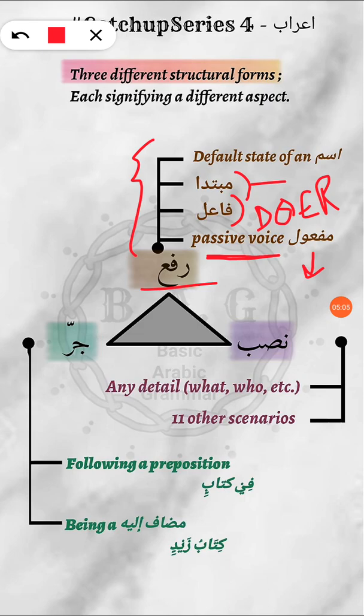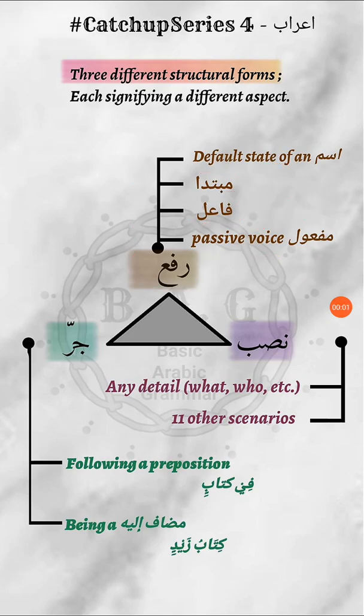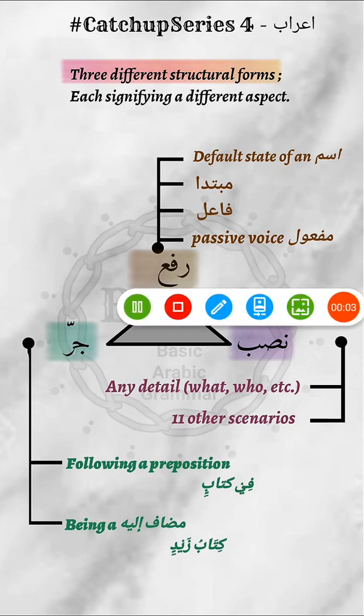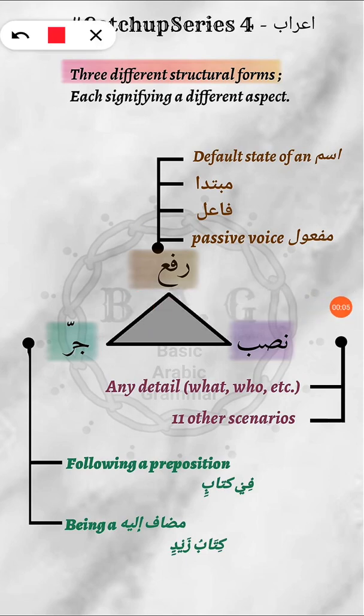But just remember the four aspects which are going to cause an ism to be in rafa form. First, default state of an ism, it's a mubtada, it's a fa'il, or it is a maf'ul used in passive voice. All right? All right, next is our nasb. What's nasb? Nasb is a very vast topic, okay?